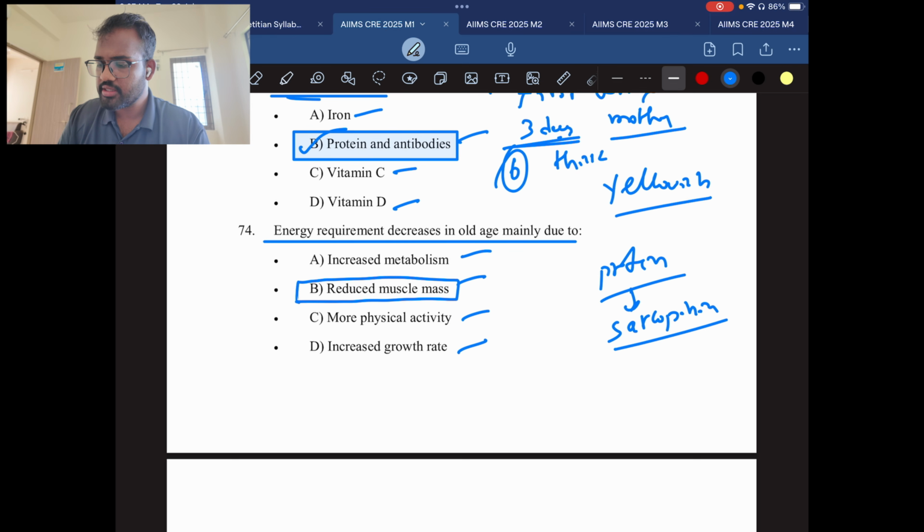If there is less muscle mass, automatically the metabolism will be going down. The energy requirement will be going down. The energy requirement to maintain the muscle mass will also be going down. So always link it to the muscle mass. If you have a lot of muscle mass, there will be a lot of energy requirement.